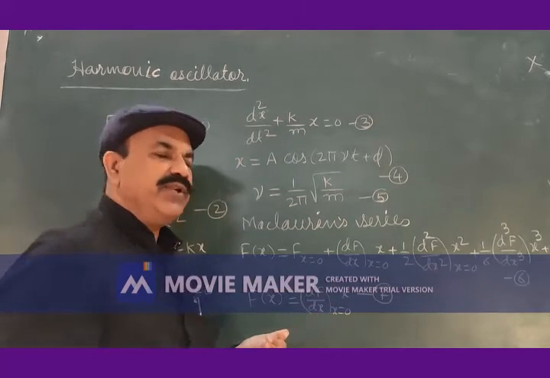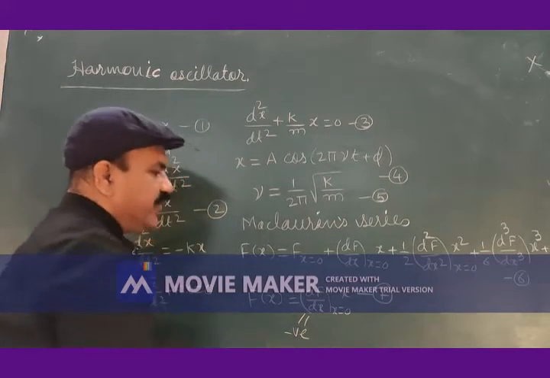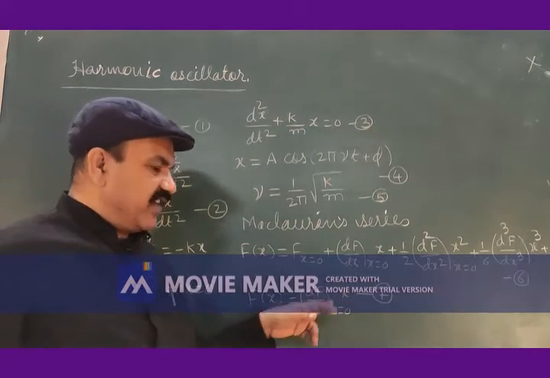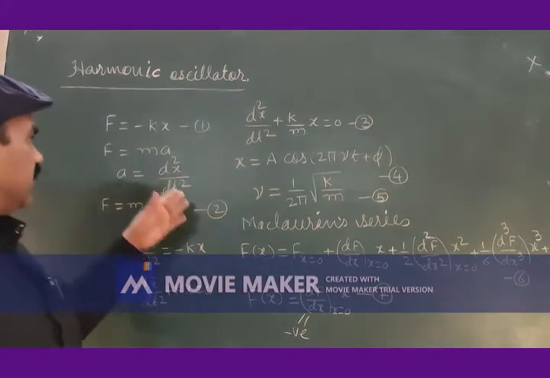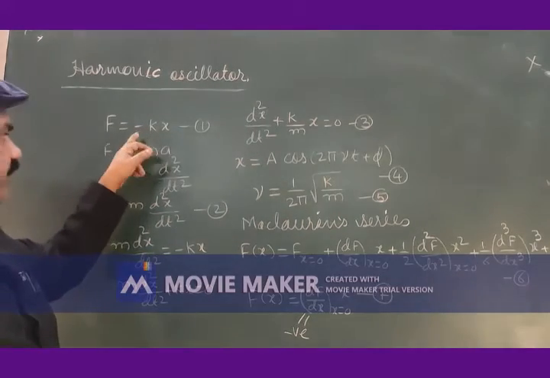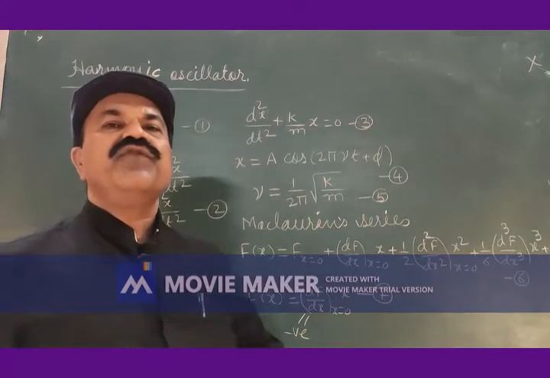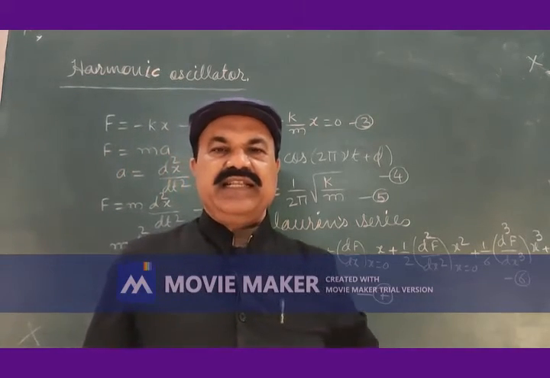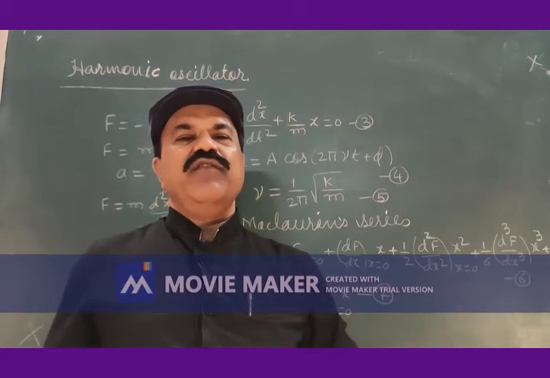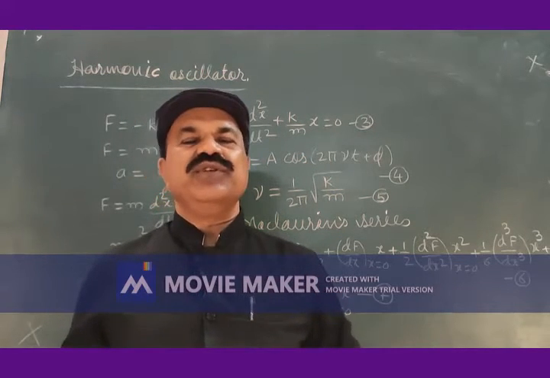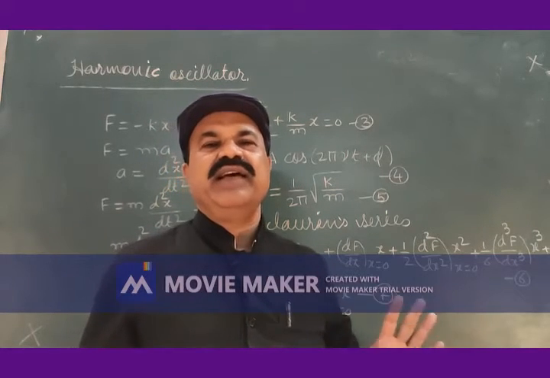Equation 7 will be true if this differential is negative, and it can be seen here. Why should it be negative? Because the restoring force opposes displacement of the vibrating particle, vibrating body from its mean position to either of the extremes, and therefore it should be negative.